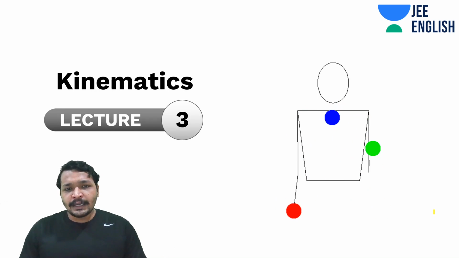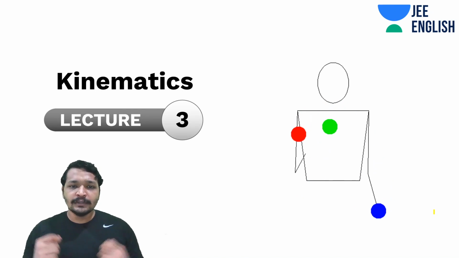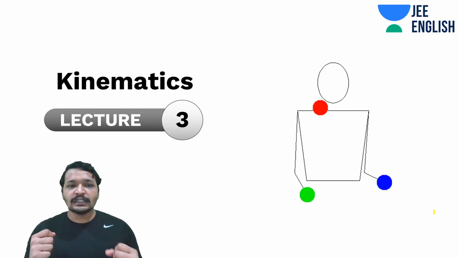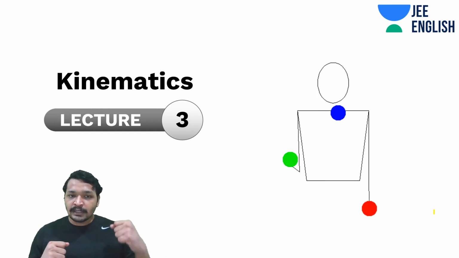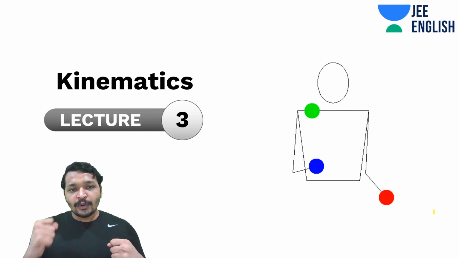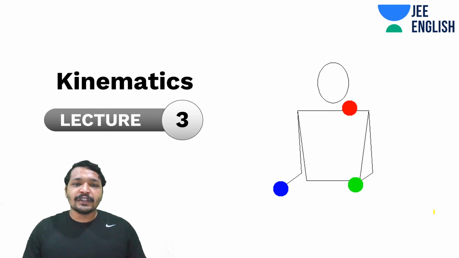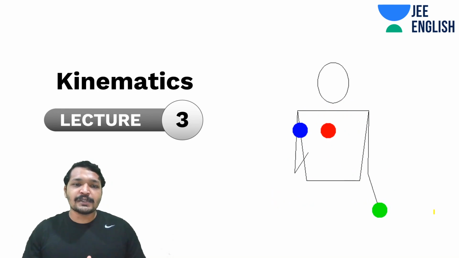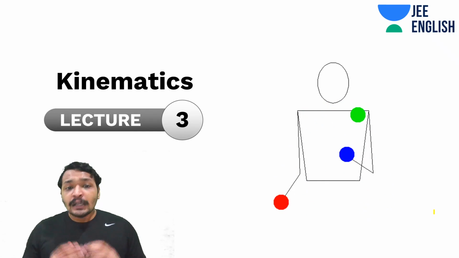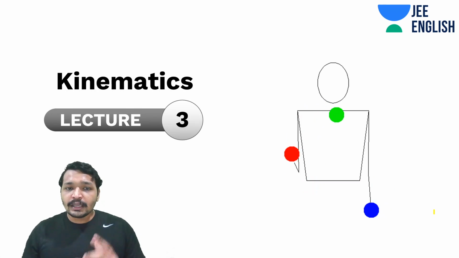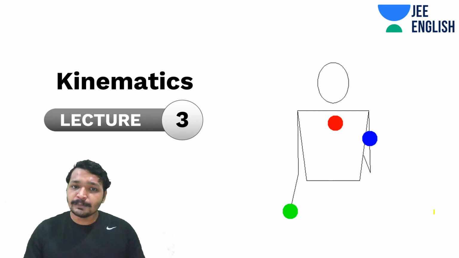And let me give you a hint. Let's say you are on Earth and you're observing your neighbor. There are two people sitting on chairs. One is you and the other one is your neighbor. Then you are going to say that your neighbor is at rest. And similarly, your neighbor is going to say that you are at rest. What if someone from the moon is observing you, or someone from some other planet, where the planet is moving with different momentum? In that case, that person is going to say, hey, you are moving. And you are as well going to say that the person on the moon or the other planet is moving.